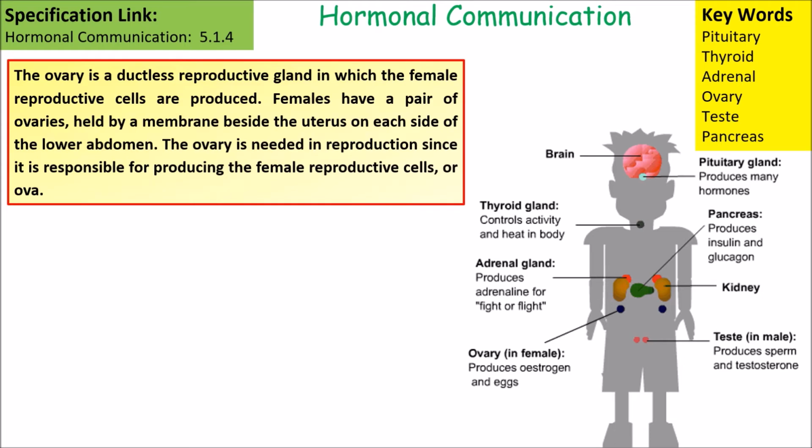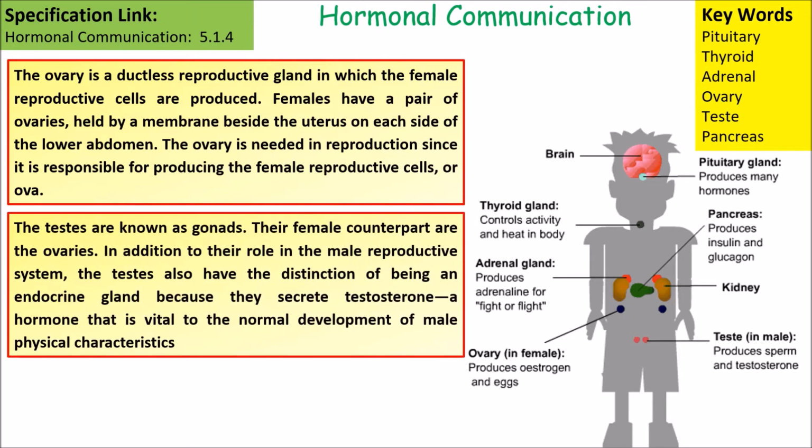The ovary is a ductless reproductive gland in which the female reproductive cells are produced. Females have a pair of ovaries held in a membrane beside the uterus. The testes, also known as gonads, are the male counterparts to the female's ovaries. In addition to the role they play in the male reproductive system, testes are also an endocrine gland because they secrete testosterone.